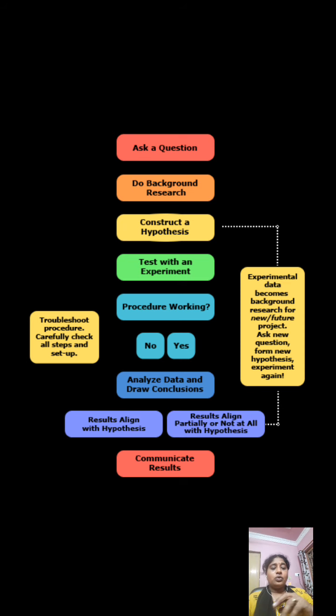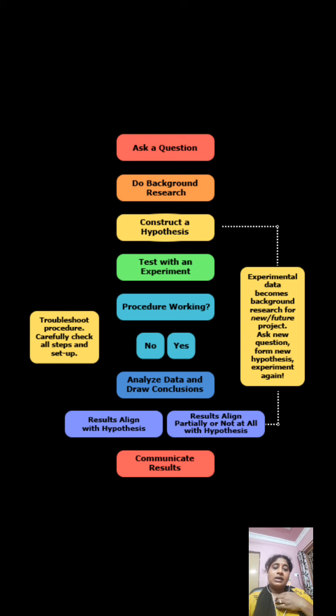Now you see two questions are there, no, yes. After completing the experiment completely by following the procedure what you have worked out, your hypothesis may be correct or may not be correct. If your hypothesis is wrong, so no. Your hypothesis correct, yes. So then you have to analyze the data and draw conclusions. Drawing conclusion means noting down the conclusions. You have to check each question what you wrote, each answer what you wrote, with your observations, whether they are correct or wrong, no or yes.